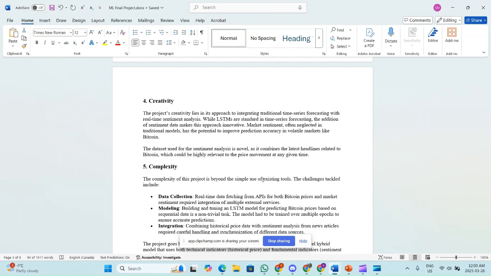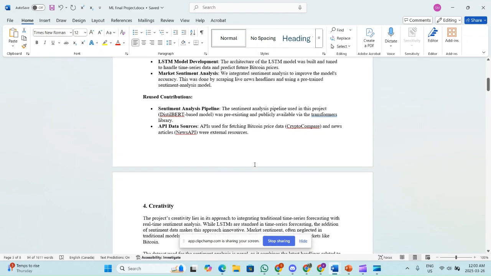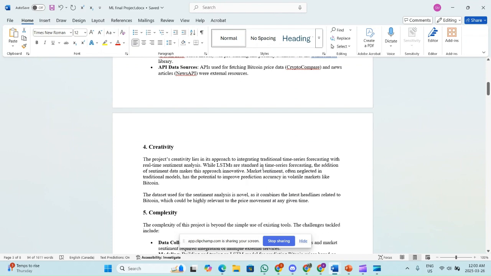The dataset used for this sentiment analysis is novel, as it combines the latest headlines related to Bitcoin, which could be highly relevant to the price movement at any given time. So those are coming from that API, CryptoCompare.